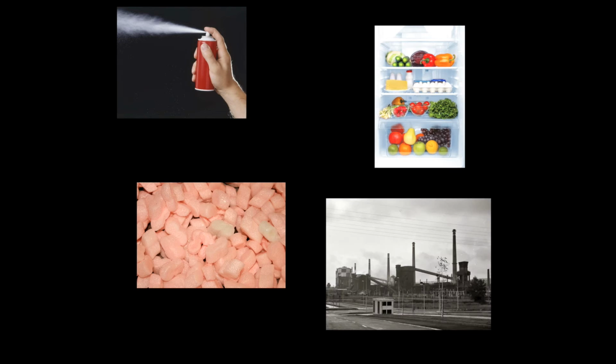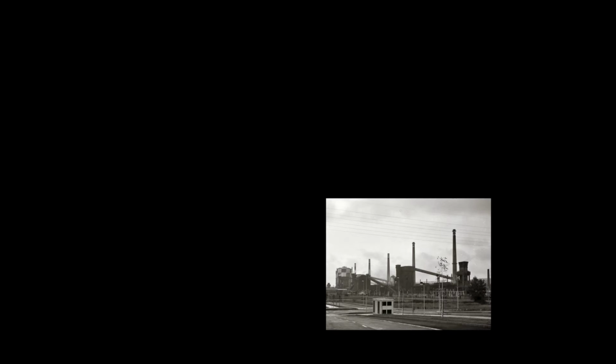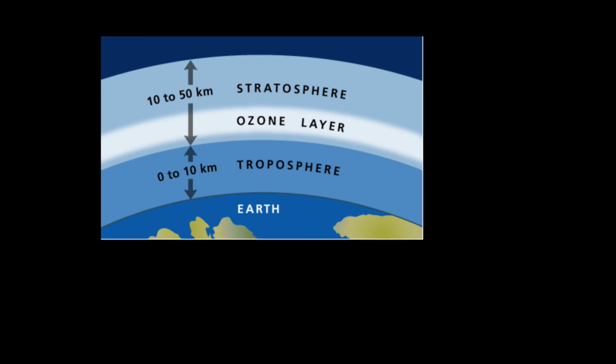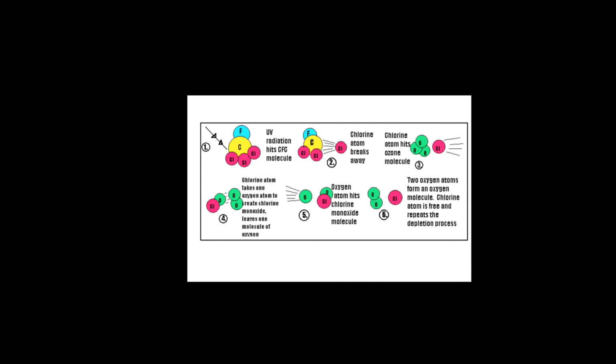CFC interaction with ozone. CFCs are man-made chemicals that have a significant influence on depleting ozone levels. CFCs were widely used in aerosol propellants, refrigerants, foams, and industrial processes. CFCs are stable and inert in the lower atmosphere and are thus able to travel farther up to the stratosphere. Here, the UV light that penetrates to the stratosphere breaks down and separates the chlorine atom from the CFC molecule.